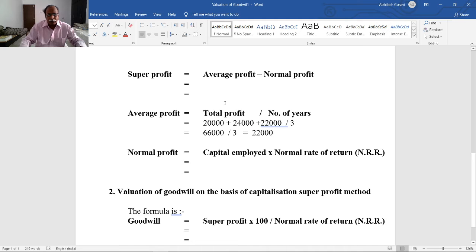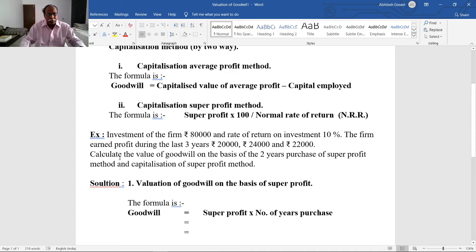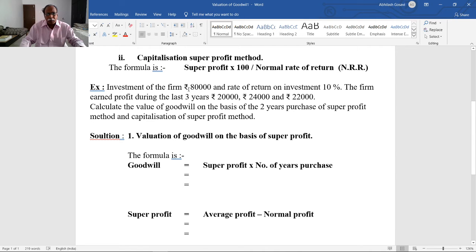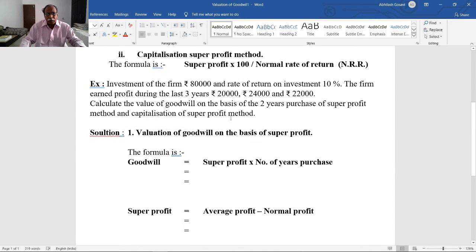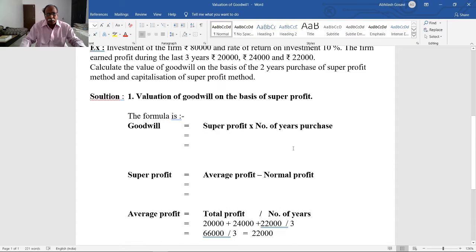Average profit value is 22,000. Then we have to calculate normal profit. Normal profit is equal to capital employed multiplied by NRR. Capital employed given in the problem, investment of the firm, is rupees 80,000. Capital employed 80,000 multiplied by normal rate of return given in the problem.